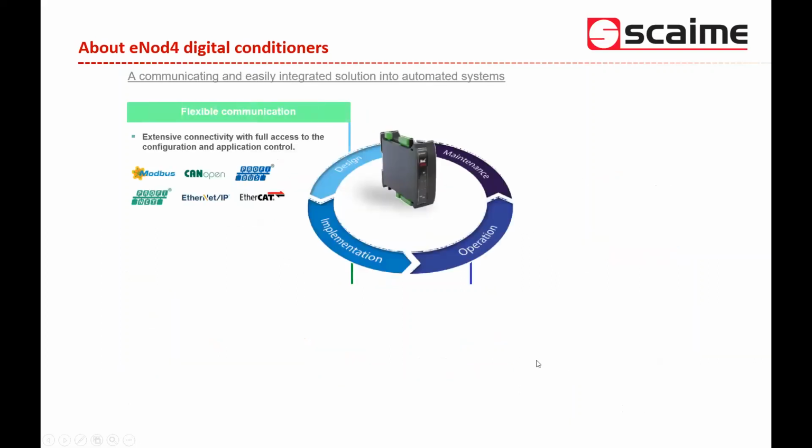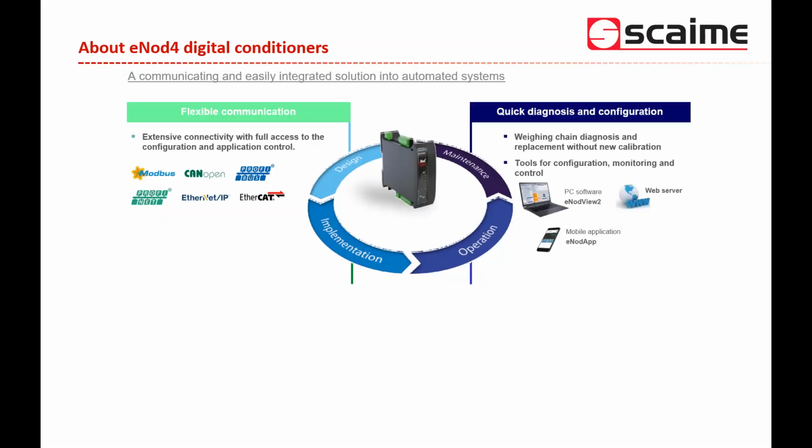Now a few words about the eNote4 and the possible communication offered with this range of transmitters and controllers. eNote4 is proposed with a large range of communication protocols, either serial communication protocols with Modbus RTU, CANopen, or even Profibus communication, or Ethernet communication protocols with Modbus TCP, Profinet, Ethernet IP, or even EtherCAT.